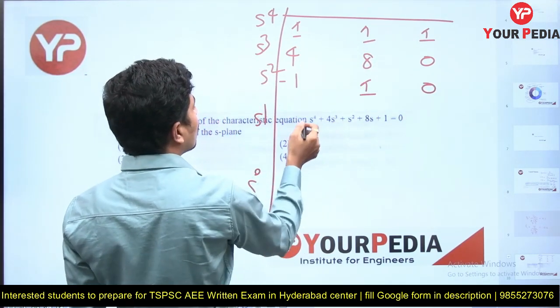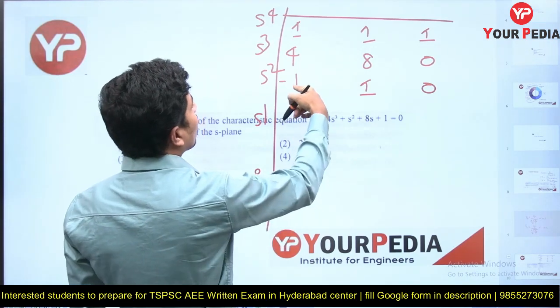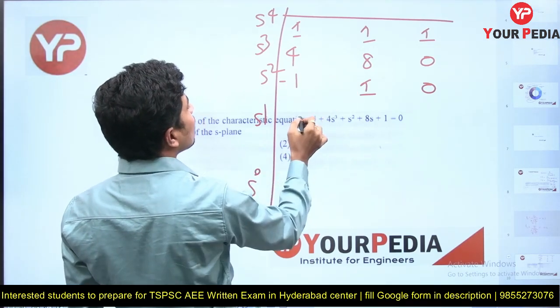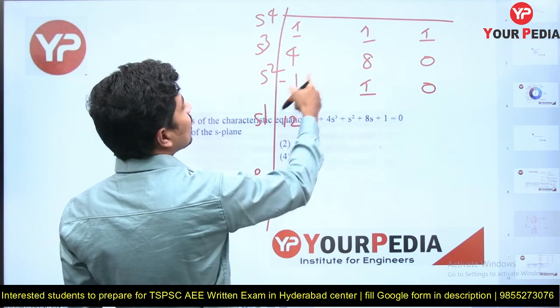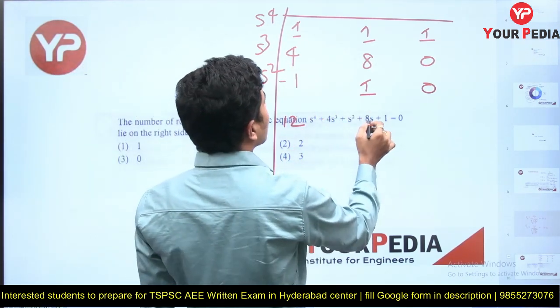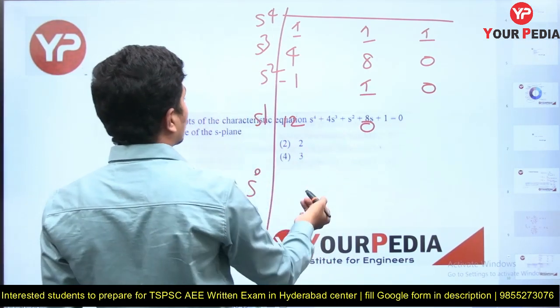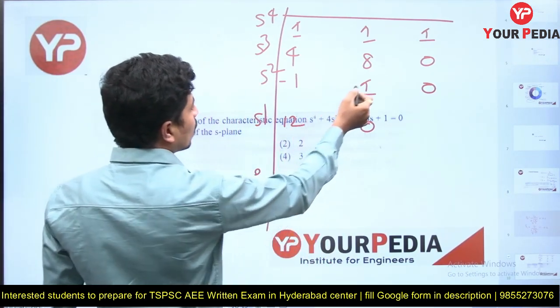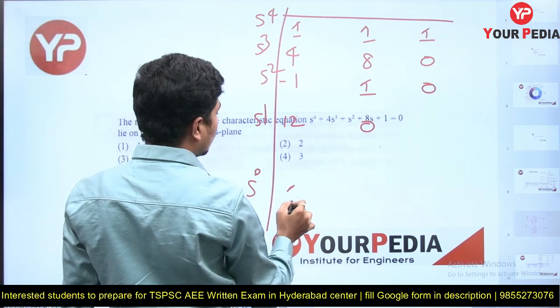Now if you come here, how much are we going to get? This one is minus 8 minus 4, minus 12 by minus 1 is 12, minus of minus is plus. Then how much will this be? 0. This one is 0. Now let's calculate this s power 0. 12 into 1 is 12, minus 0 by 12 will be 1.